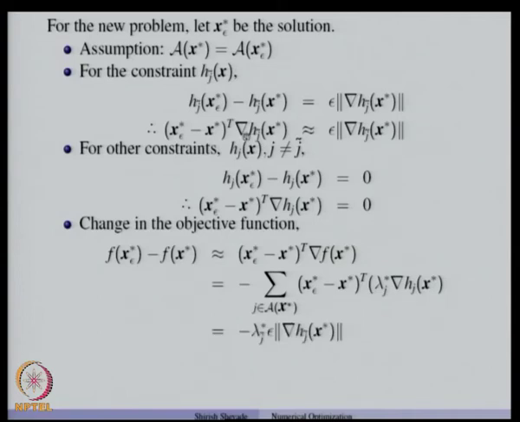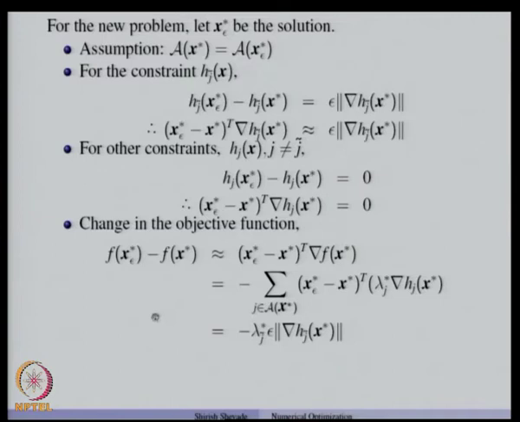And we have seen that except for the j tilde constraint, this quantity x star epsilon minus x star transpose gradient h j x star is 0, and for the j tilde constraint this will be epsilon into gradient h j tilde x star. Now, epsilon is a small positive quantity.